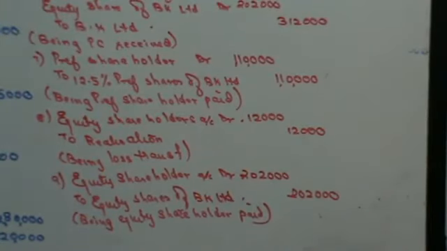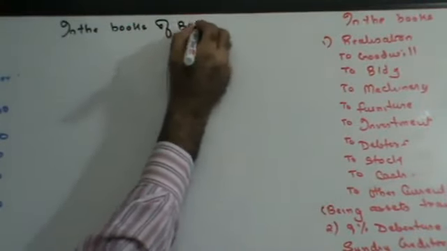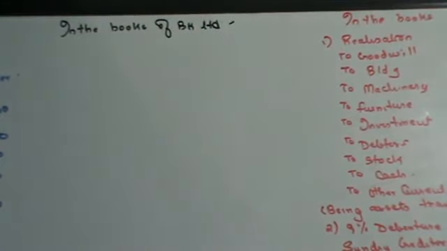In the books of BK Limited. How do we do journal entries in the books of BK Limited?